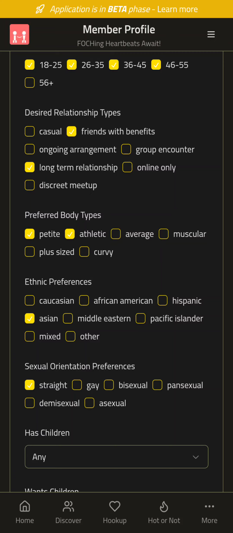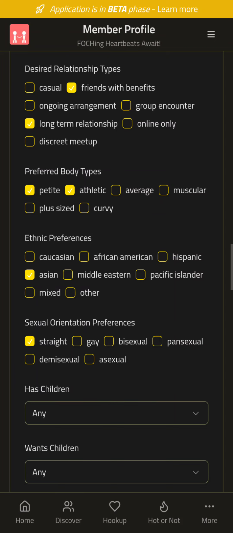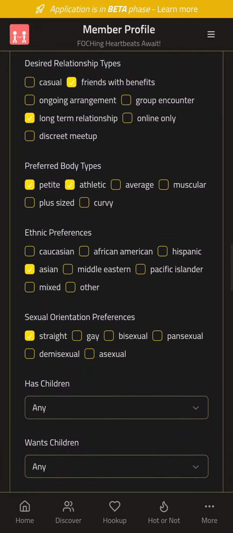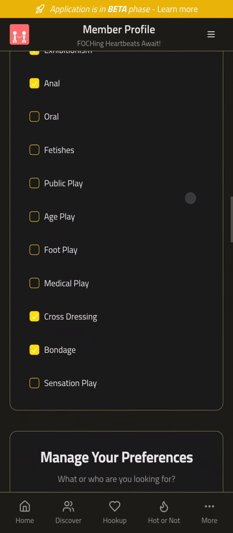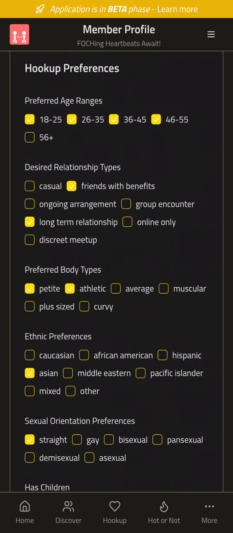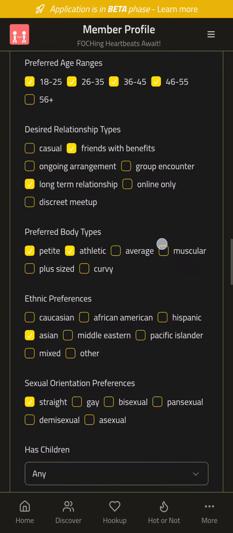You might end up matching. You might have hooked up, started talking. You might have shared more photos with him or her, and that's just not what they were looking for, and it was just a waste of time. Be honest about it. And that's where that rating system comes in that we're going to get over to in a minute. So your relationship types, those have like a medium weight.